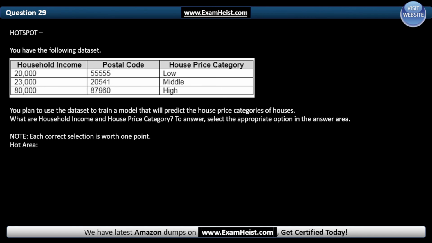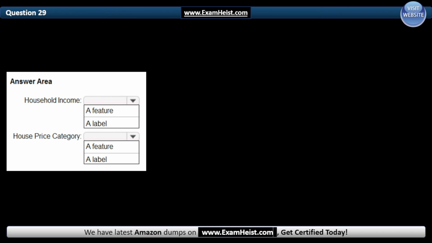Note, each correct selection is worth 1 point. Hot area. In the answer area: household income, dash, and the answer is a feature. House price category, dash, and the correct answer is a label.